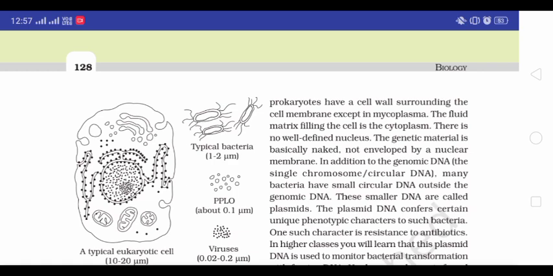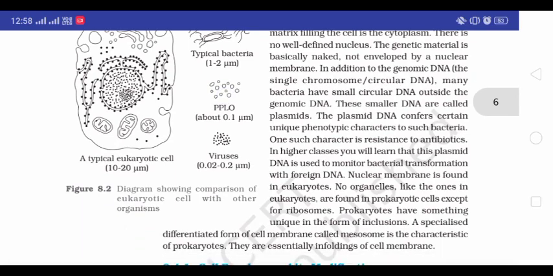In addition to the genomic DNA, the single chromosome circular DNA, many bacteria have small circular DNA outside the genomic DNA. These smaller DNA are called plasmids. The plasmid DNA confers certain unique phenotypic characters to such bacteria. One such character is resistance to antibiotics. In higher classes, you will learn that the plasmid DNA is used to monitor bacterial transformation with foreign DNA.